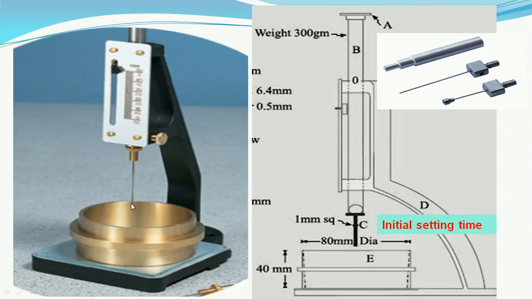This equipment has got a brass cylinder at the bottom whose size is 80 millimeters diameter and its height is 40 millimeter.